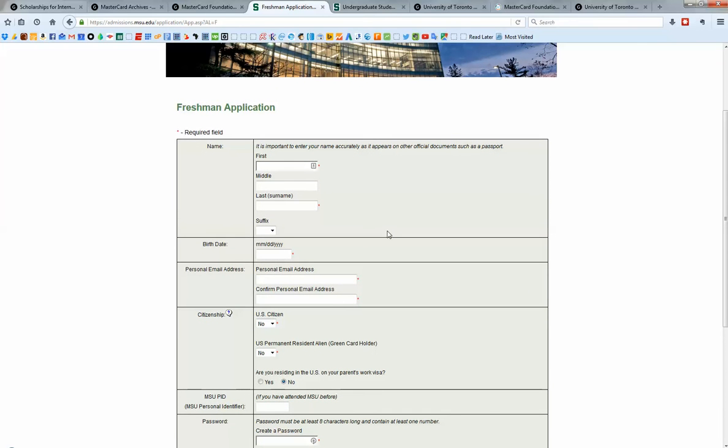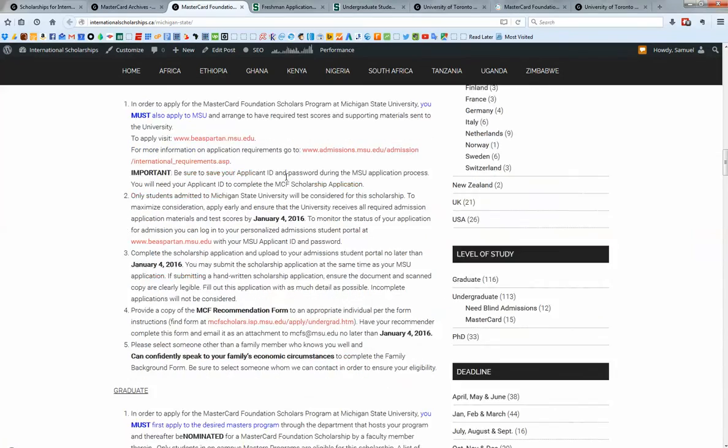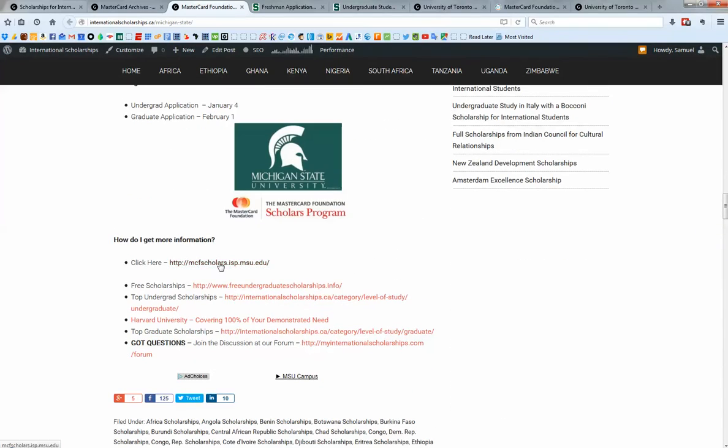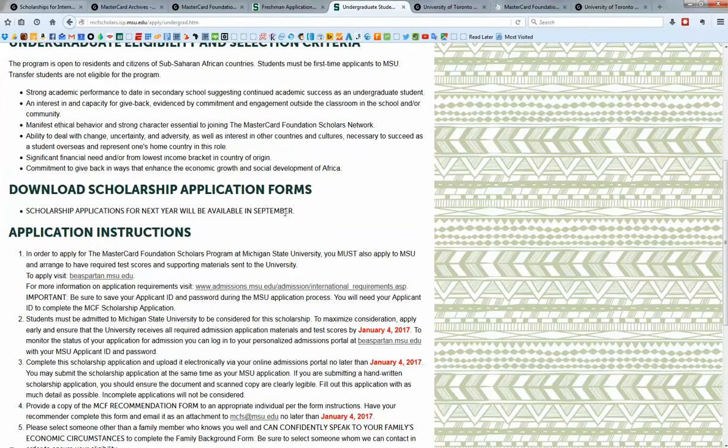So this is the general application to the school, but then you also need to apply separately for the MasterCard Foundation Scholar Program. If you were to go back here, right at the bottom, how can I get more information? You'd simply click right here. That opens up this page, and then we scroll down, and there's a download scholarship application form right here. It's not here now because it's past the deadline, but in September, as it marks right here, it will be. You'd go here, download another application, and fill that out.